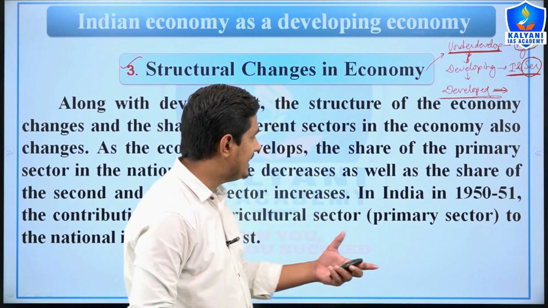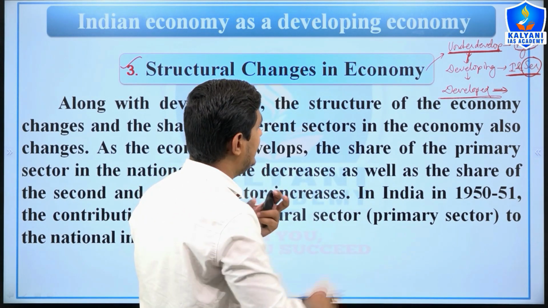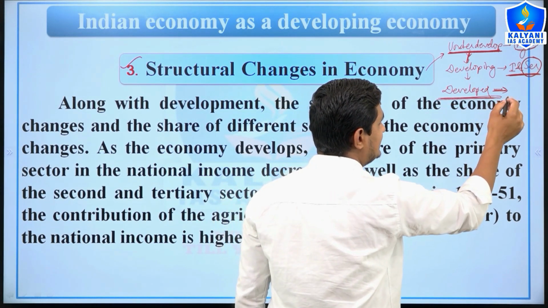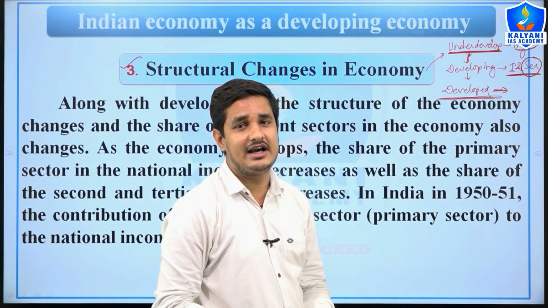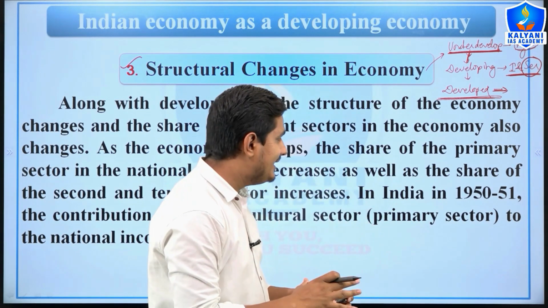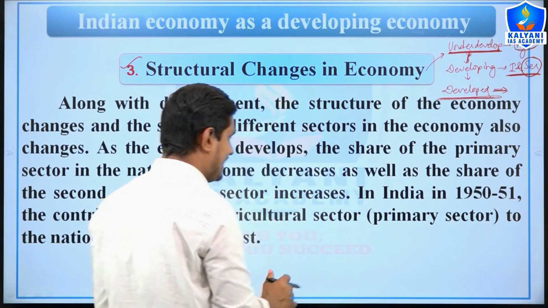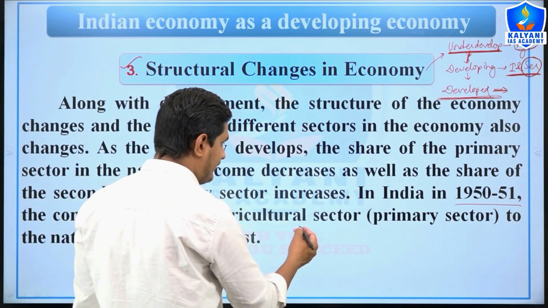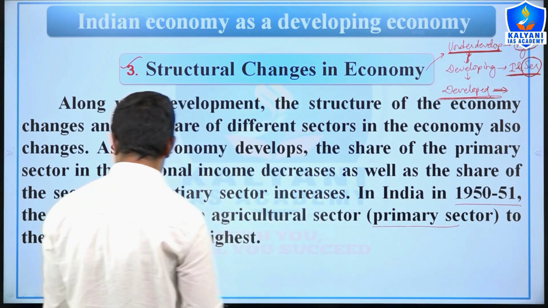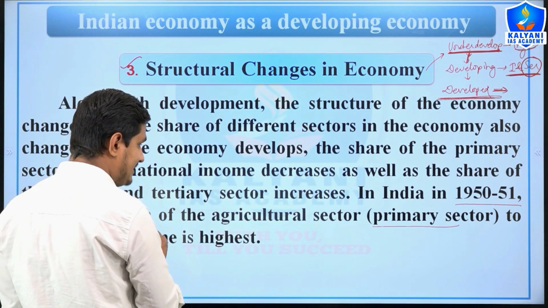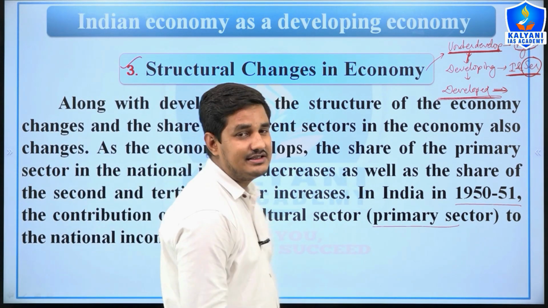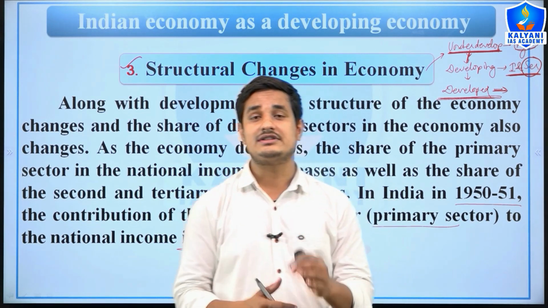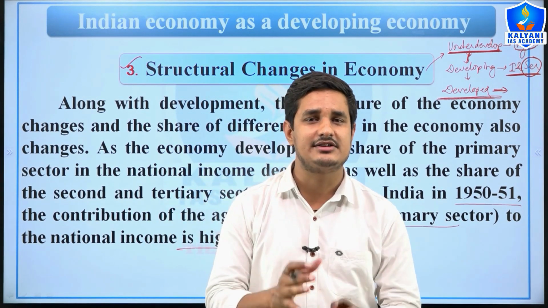In the same way, we can say that when an economy shifts from underdeveloped to developing and developed, the share of the industrial and service sectors improves day by day. We can understand this from the facts: in India in 1950-51, the contribution of agriculture, the primary sector, was maximum in the national income. So at the time of independence, the share of the agriculture sector was maximum, right?